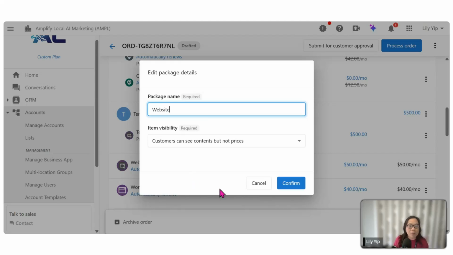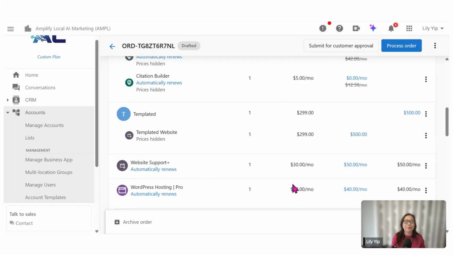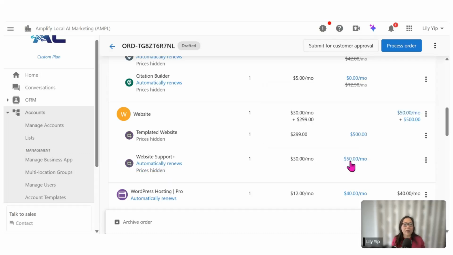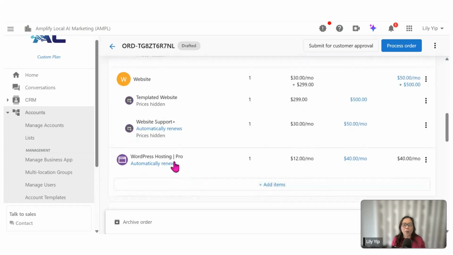Website, take for example, I will confirm it. All right, so we have a second package within the order, package as website. I can then add all this product into the package. What I can do is click on the three dots, add to package, select the relevant package. For example, this is for website. I'll click on website.